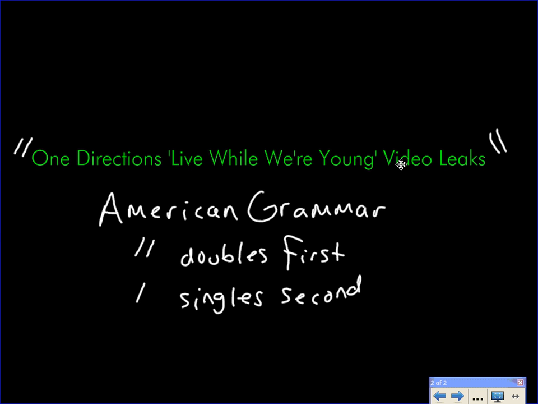Warning, in British grammar, it's reversed. You use singles first and doubles second. They have different rules. So if you're reading a Harry Potter book, for instance, and you're seeing all these single quotation marks all over the place and thinking that I'm nuts, that I don't know what I'm talking about, they have different rules. So the punctuation rules are slightly different. In American grammar, you use doubles as a default on the outside, and then if you have something on the inside, they're singles. So this is exactly how I would expect it to look on B's page.